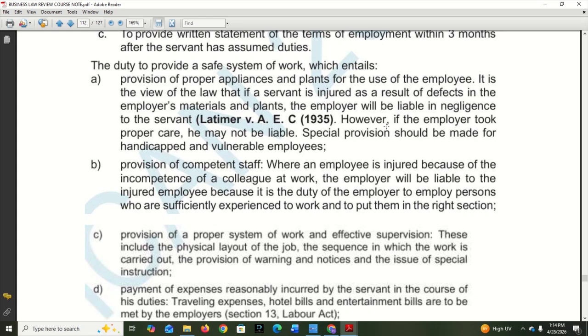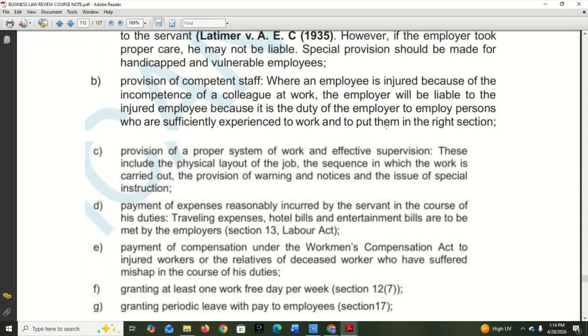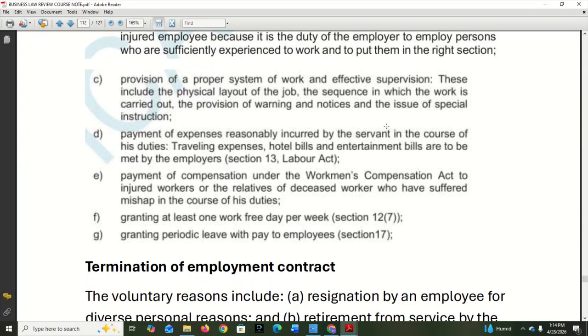Okay. Provision of competent staff. When an employee is injured because of the incompetence of a colleague at work, the employer will be liable to the injured employee, because it is the duty of the employer to employ persons who are sufficiently experienced to work and put them in the right section. So if you employ a driver who does not know how to drive well, and the driver hits another staff, that staff can sue the employer, because the employer is supposed to employ people that are competent.